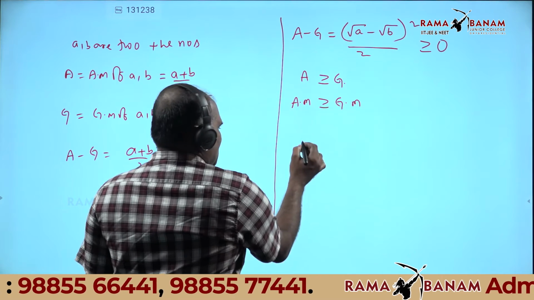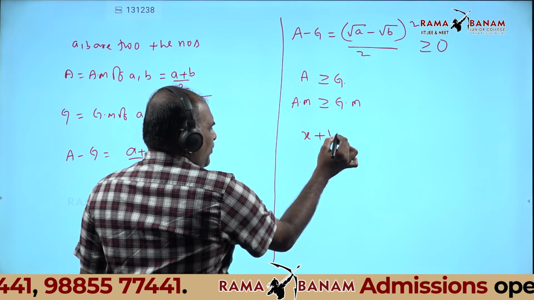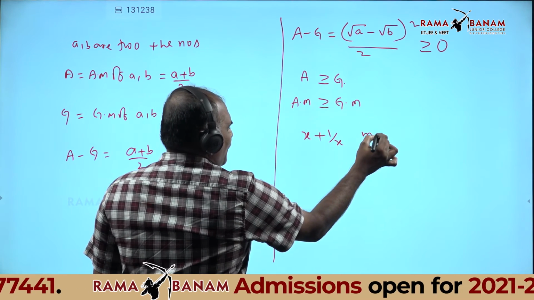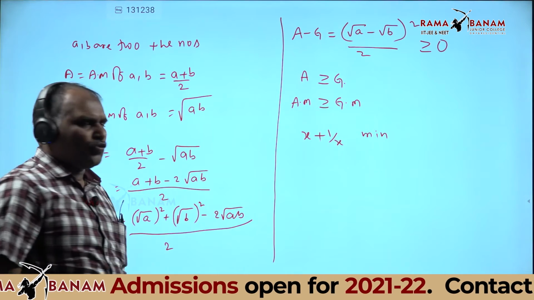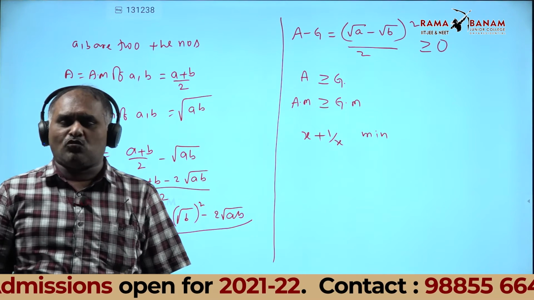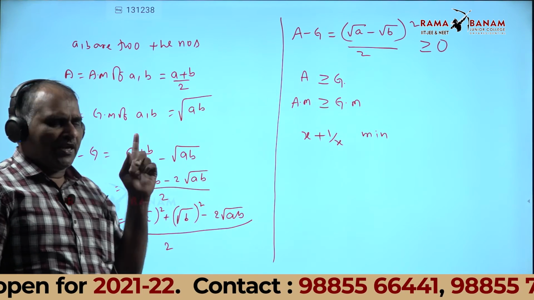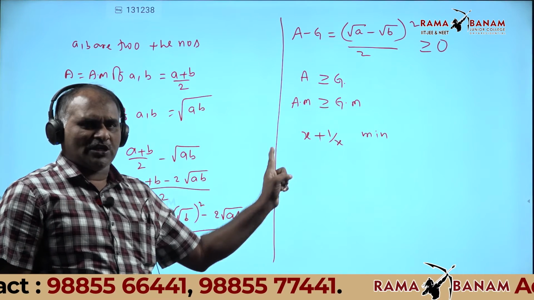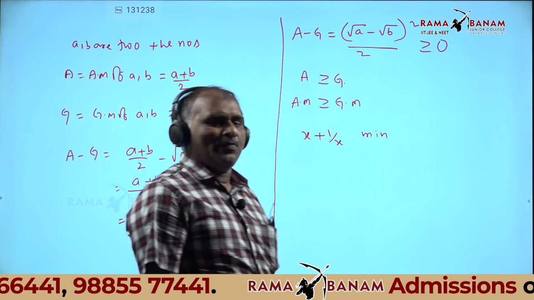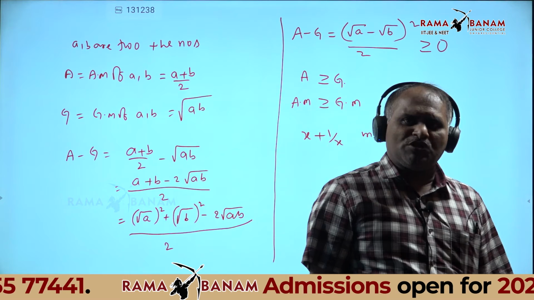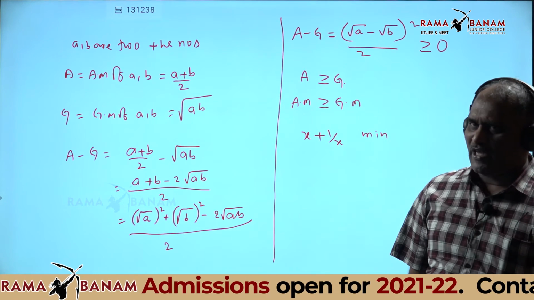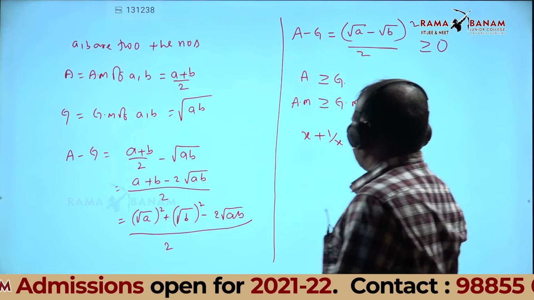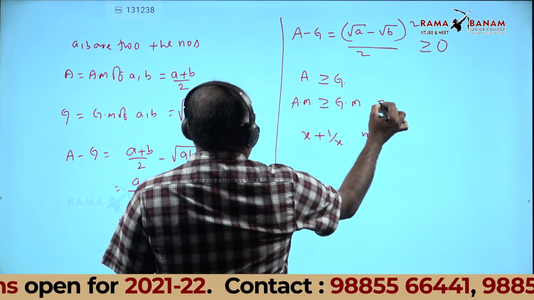What is the minimum value of x plus 1 by x? How to find the minimum of x plus 1 by x? In any question with a function and its reciprocal where a minimum is asked, you can use the AM-GM inequality.